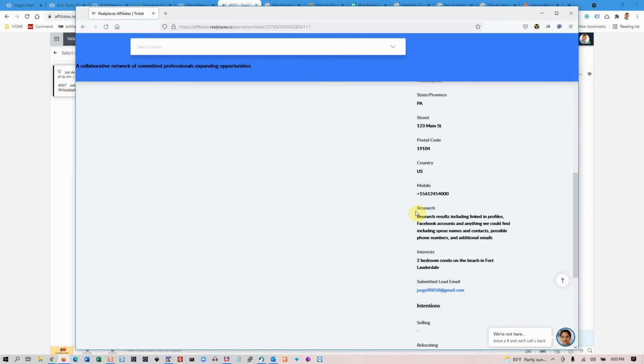And then here's some information that's not editable, but is readable, which is the research we've done. It will contain Facebook links or LinkedIn links or web pages. It might have extra numbers or emails or the name of the spouse or stuff like that. So this is the research that, to the best of our ability, we could have done at the time for you. And here are the interests, what they're interested in in Florida.